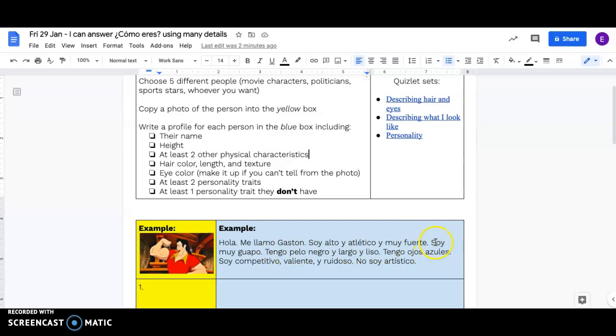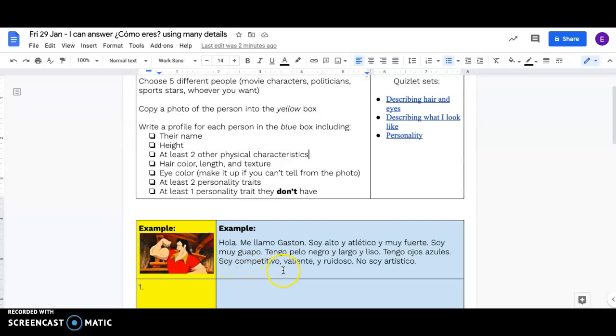Oh, here's another thing I forgot. Soy muy guapo, another characteristic. All right, now tengo pelo negro y largo y liso. Black, long, and straight. Then eyes. And if you can't really tell, you can make it up. I saw it in a different picture. Tengo ojos azules.